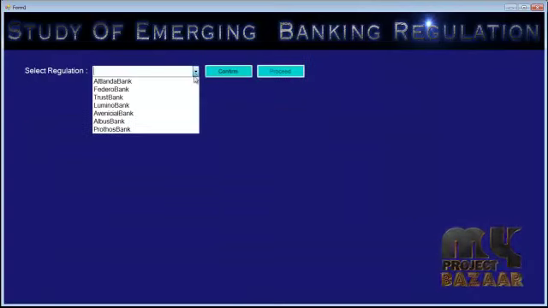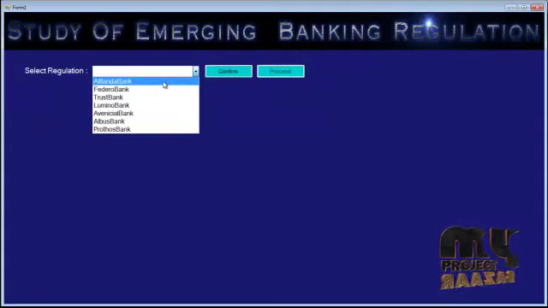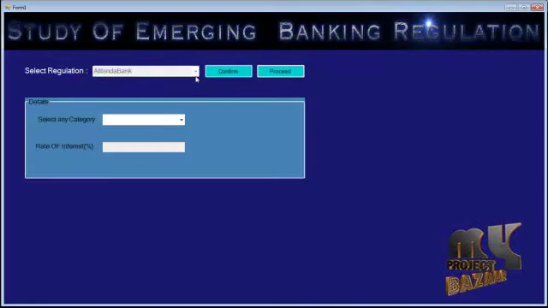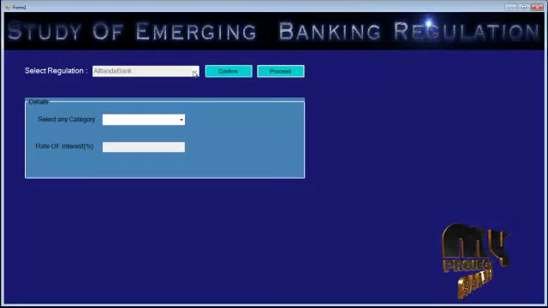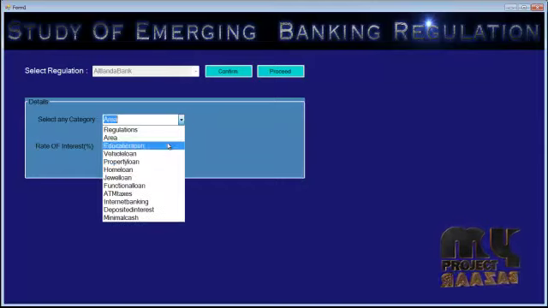Here this will list out the various banks whose regulation we need to process. Here we need to select any one of the banks. I am selecting the Atlanta bank. Here the user needs to confirm. After the confirmation, the user can't modify or change the bank which he needs to validate. After that, we can determine the rate at which the bank is carrying out.